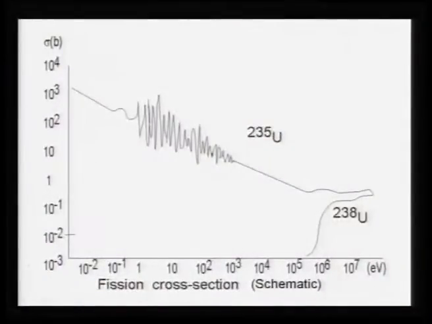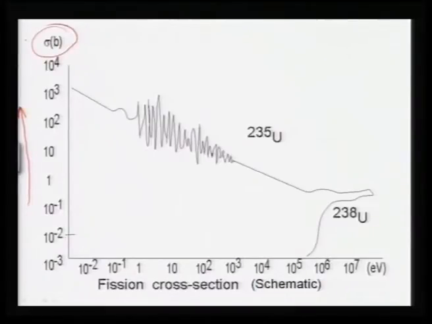Okay, so this diagram is in front of you. It is a schematic diagram, so you do not take it very seriously. These are not experimental data, but this is a trend. So, this is uranium 235, and the vertical side here is the cross section sigma in barn.